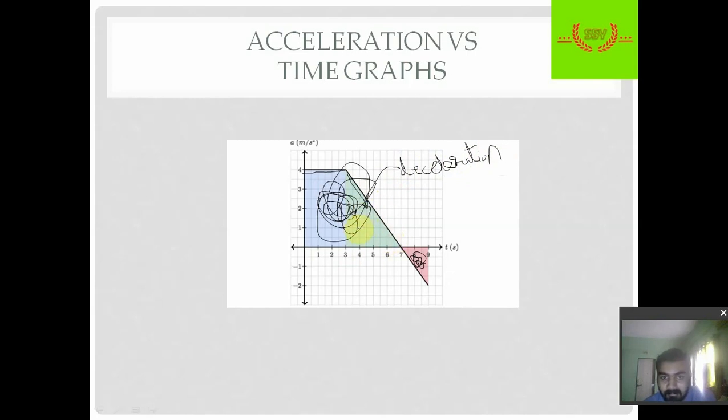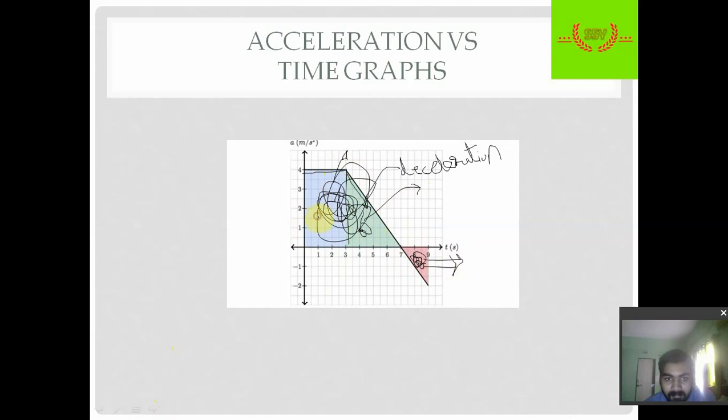And the area under this, whatever this colored part, we can calculate the area by first calculating the area of a rectangle, then the area of a triangle, and then the area of this other triangle. After that we add this and this area, but we subtract this area.